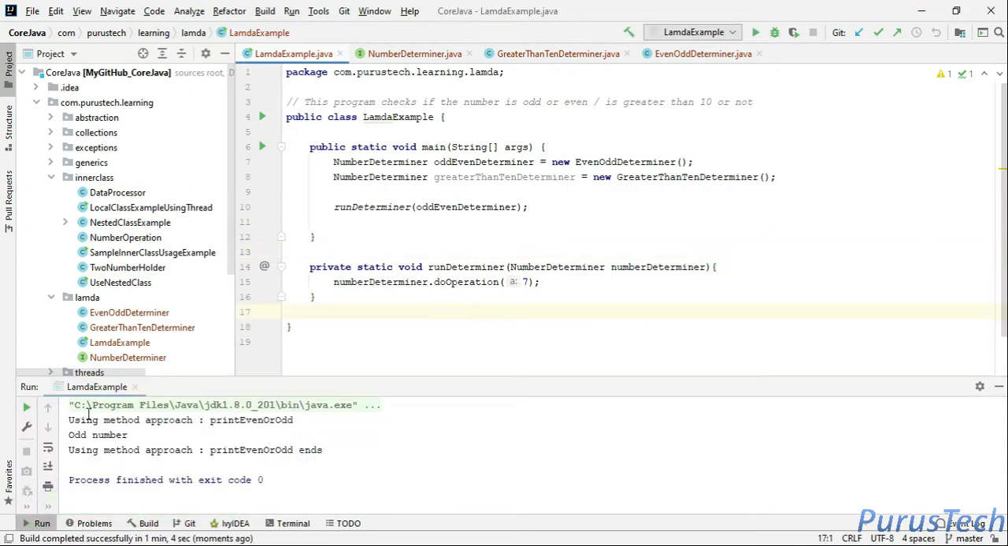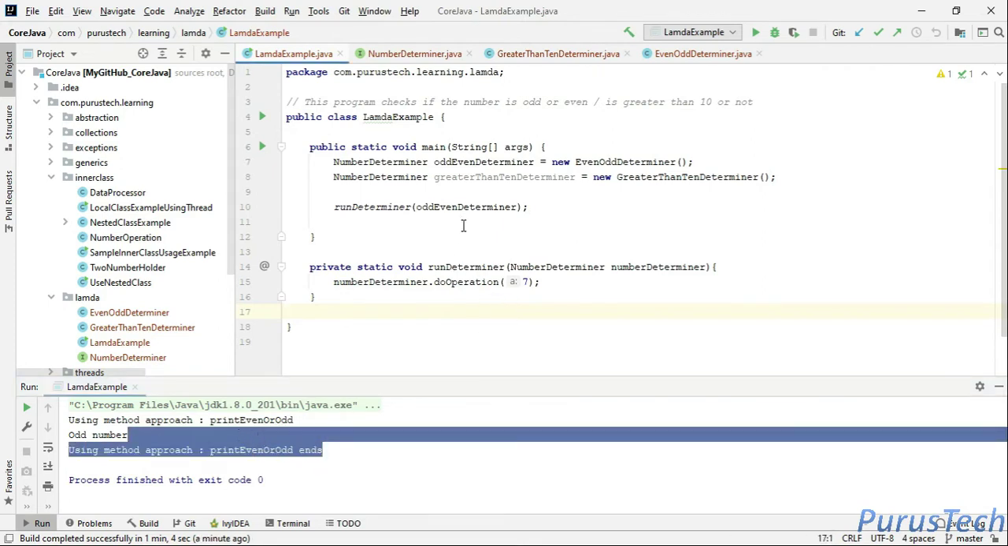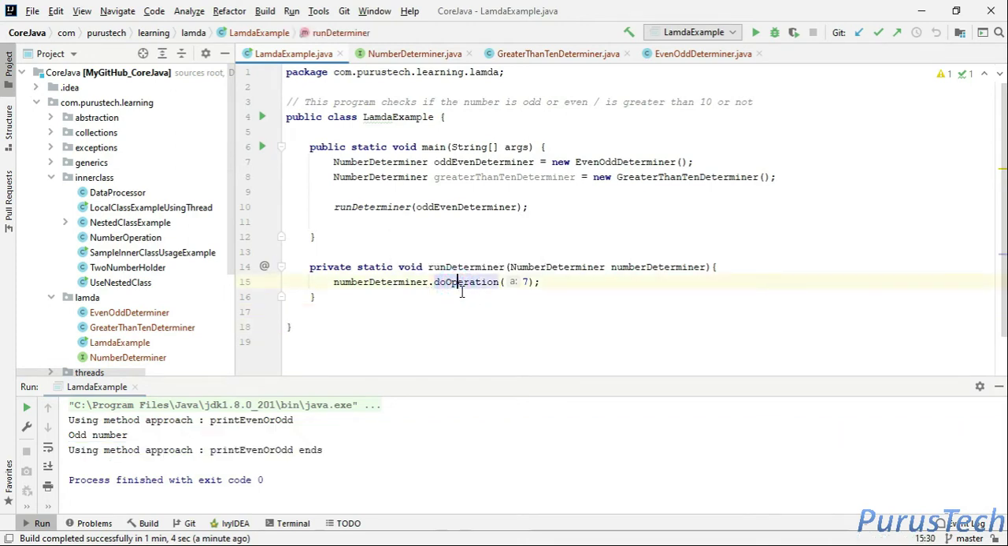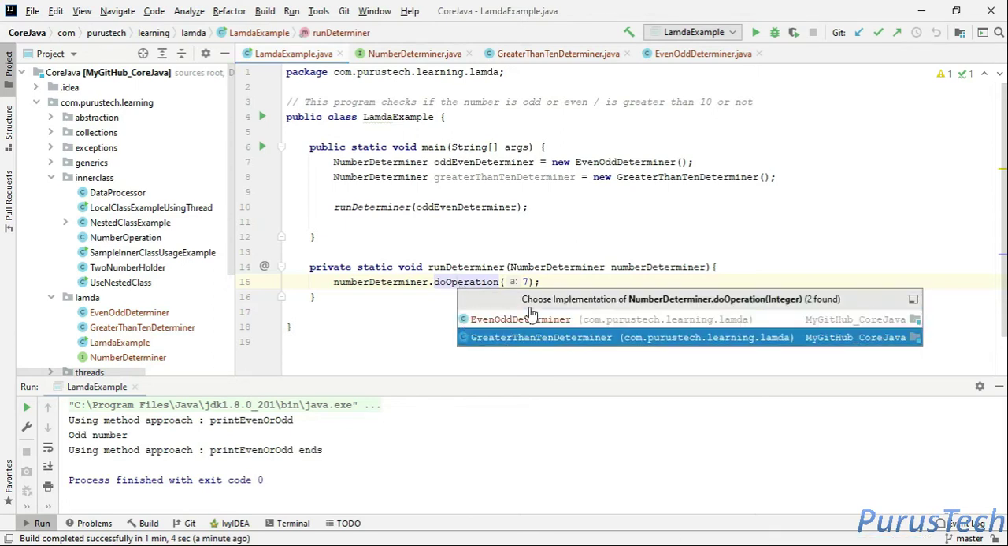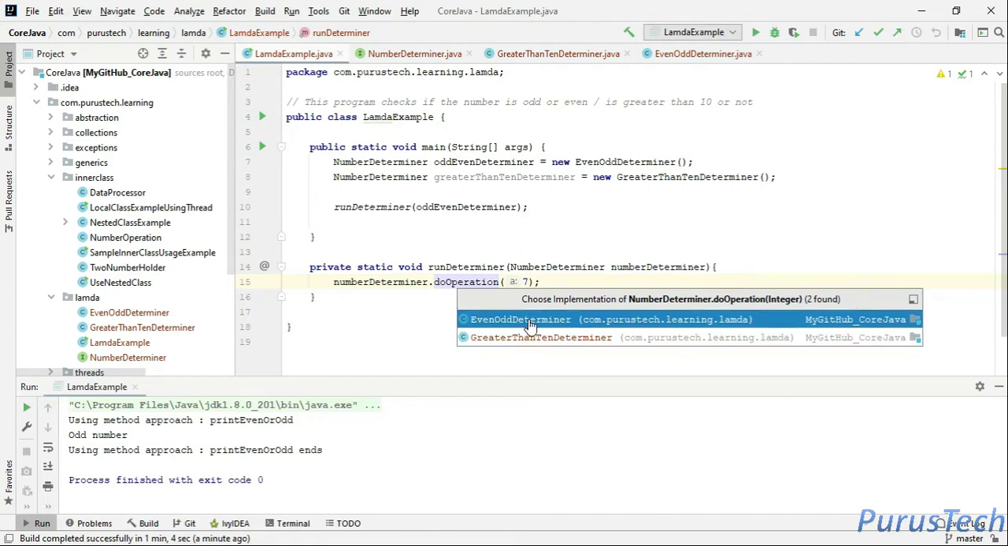So here it is printing using method approach, print even or odd. So let's go inside this do operation implementation. Here you should click and say Control T. It will show you all the implementations of this particular interface, the number determiner interface. Basically, I have passed in the even determiner.